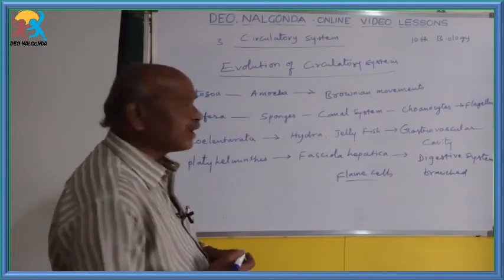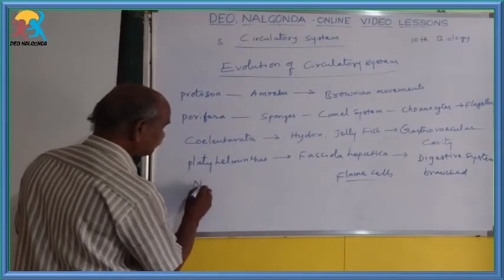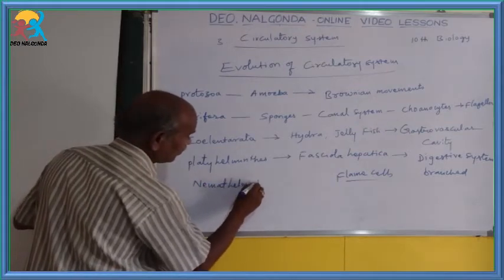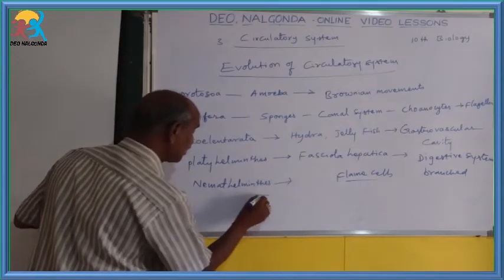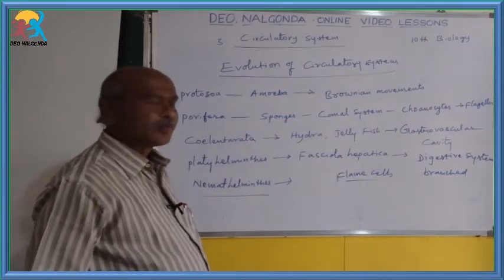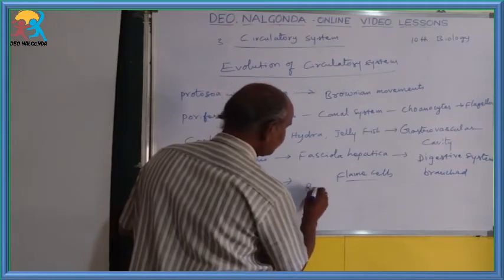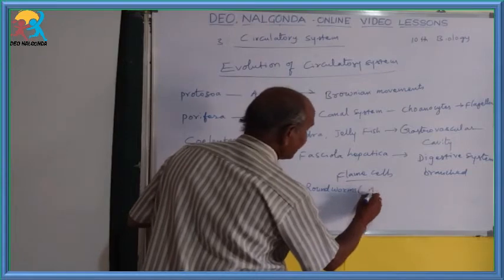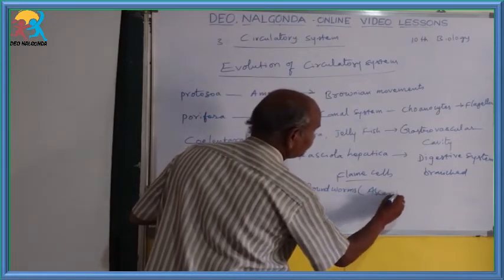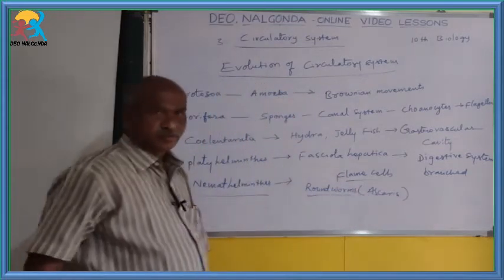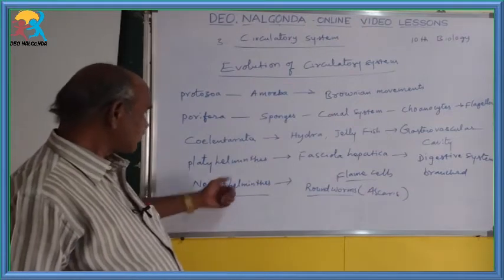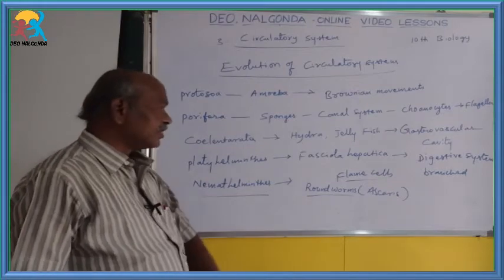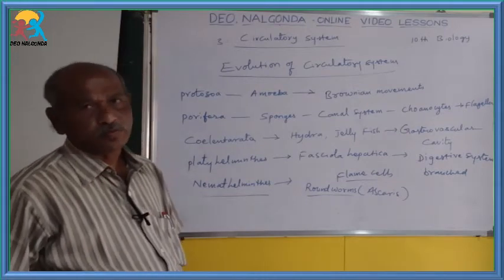Next one, Nemathelminthes, also known as Nematoda, roundworms. Ascaris is the best example. So the next phylum is Nemathelminthes or Nematoda. The best example is roundworms, Ascaris lumbricoides.